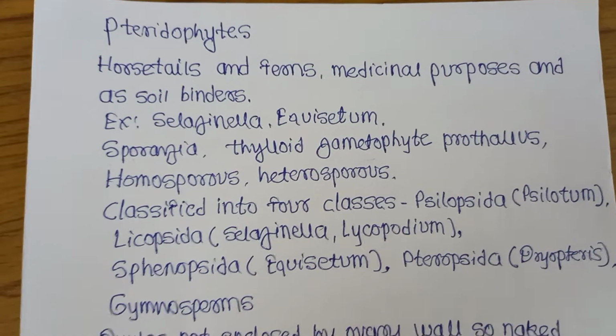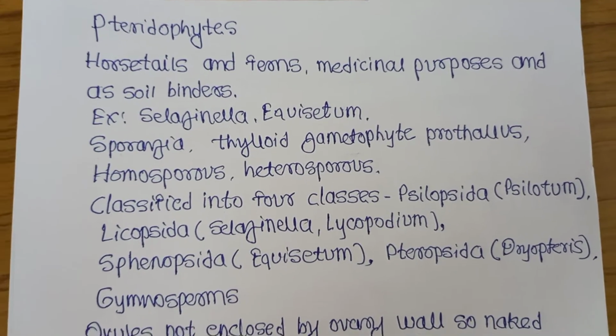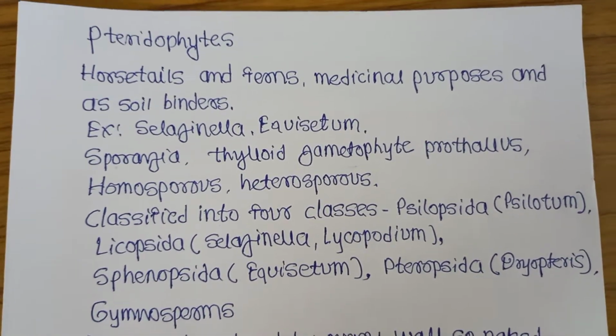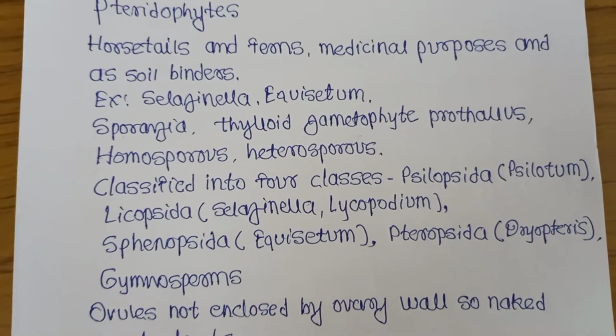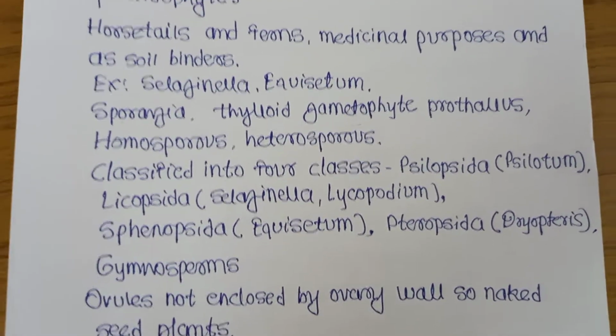What are the four classes of pteridophytes? Psilopsida, Lycopsida, Sphenopsida and Pteropsida. Their examples are also given.